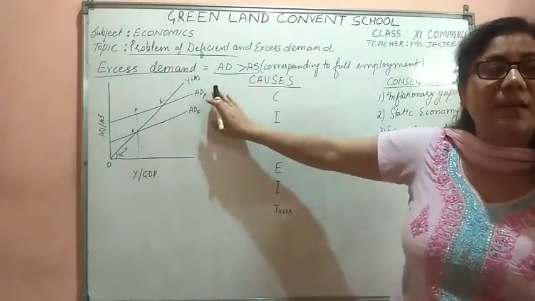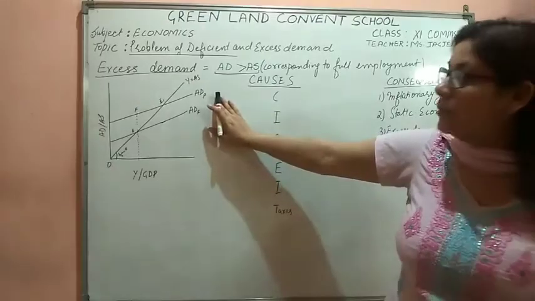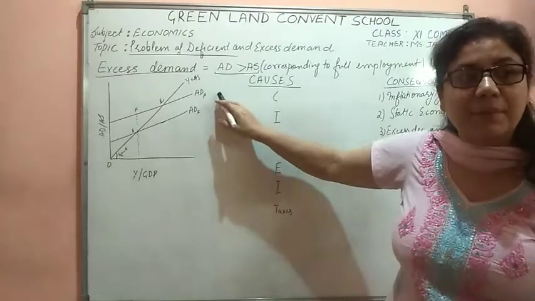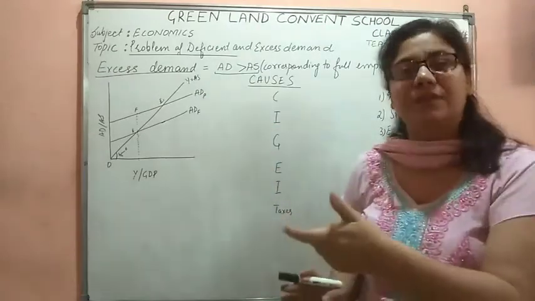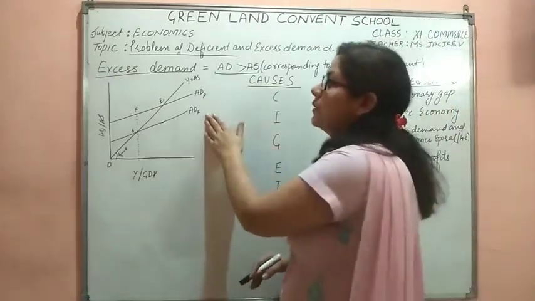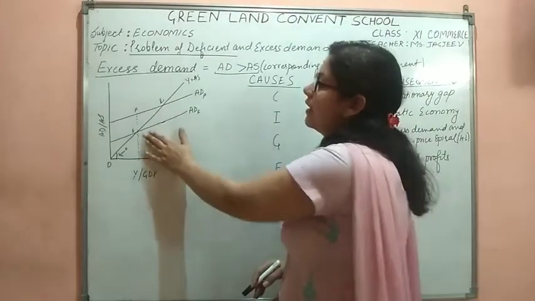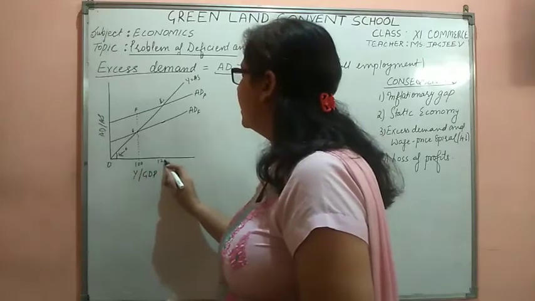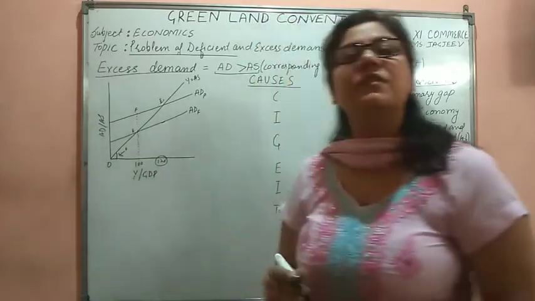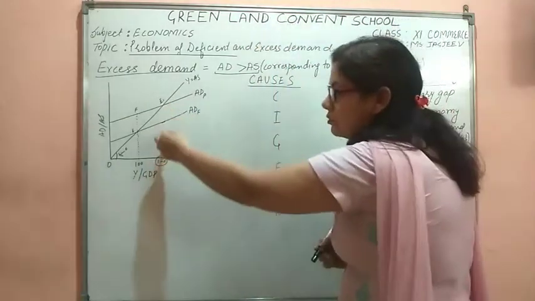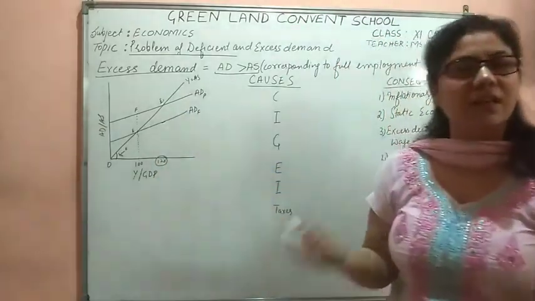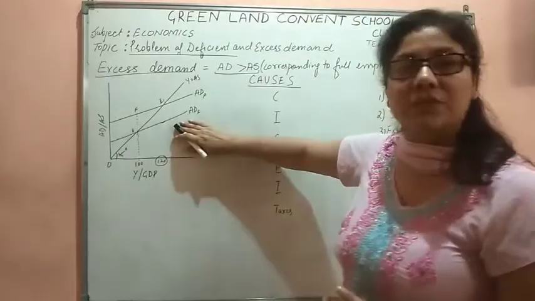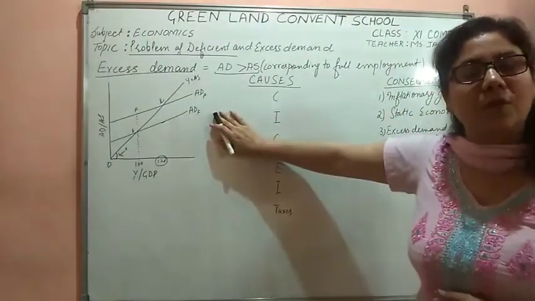So what is the planned demand in the economy? Planned demand is higher. Okay, the demand is to get the 110 units, but actual demand at the full employment level is 100 units only. We can say we can produce only 100 units. This 120 units could not be produced with the given resources. So we do not have to draw this line right over here because we are unable to produce it. With the given resources, we can produce only up to the aggregate demand, that is at the full employment level.